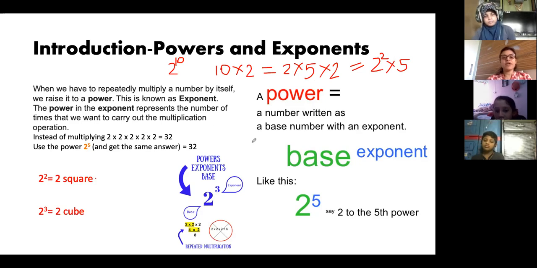You remember the prime factorization method? When you had a big number, you used to find the prime factors. It was 2 into 2 into 2 into 2. So many 2's were there, then so many 3's were there. So instead of writing the number of times, this method is used. This is a shortcut way of writing a larger number or repeated multiplication of numbers. In shorter form, instead of writing this whole number, we write it like this in the powers.